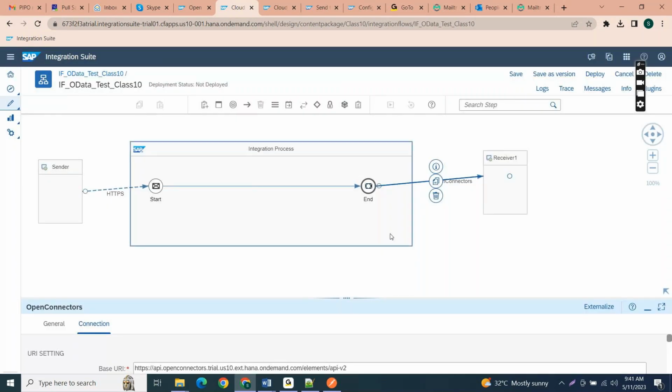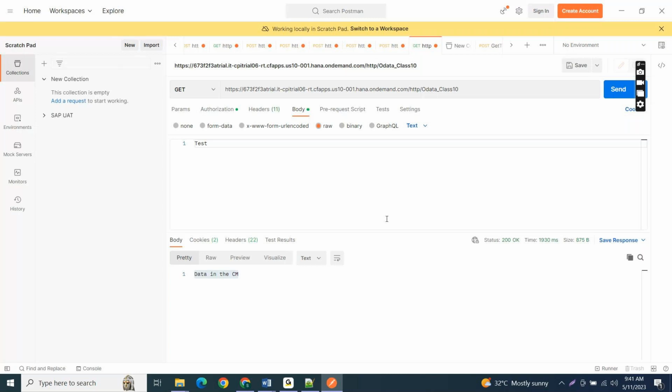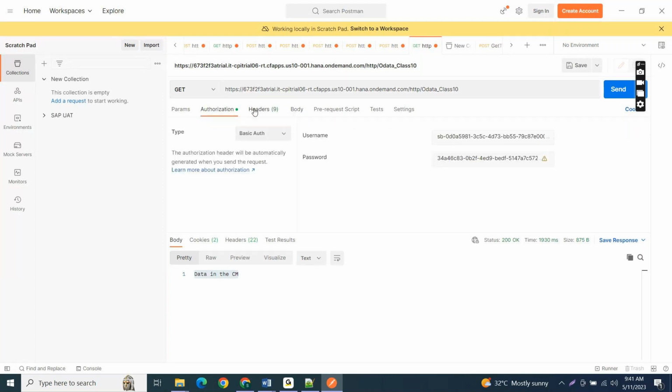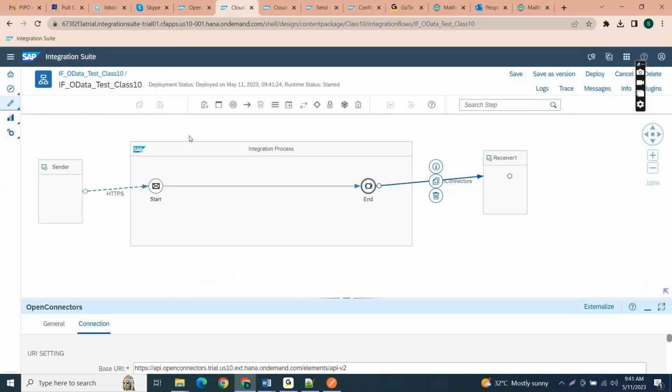Now see whatever the data. Here you can see it is deployed and started also. Now see, I'm just doing the GET call here, so I'm not sending any information. I'm also removing this header from the previous call. I'm just taking the endpoint URL of this integration flow and sending the data.